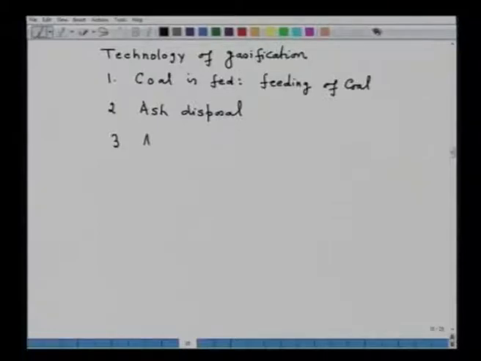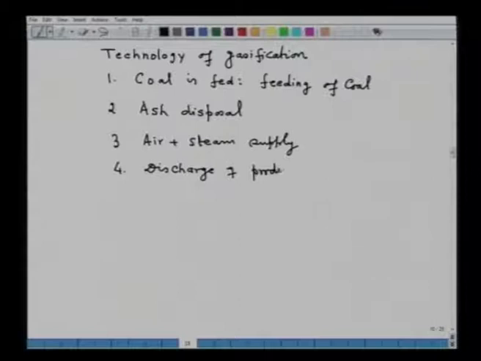Third important thing is how a mixture of air plus steam is supplied. Air plus steam supply, how it will be done, that is also to be seen. Then fourth, the discharge of fuel gas, discharge of rather producer gas, or you may call fuel gas, how you are going to discharge and what is its ultimate use.